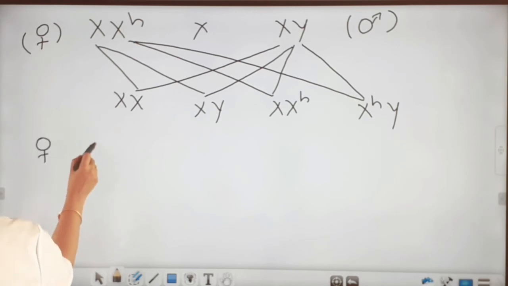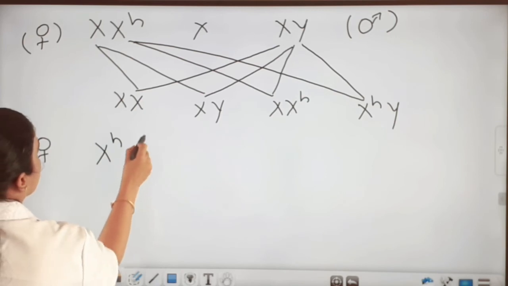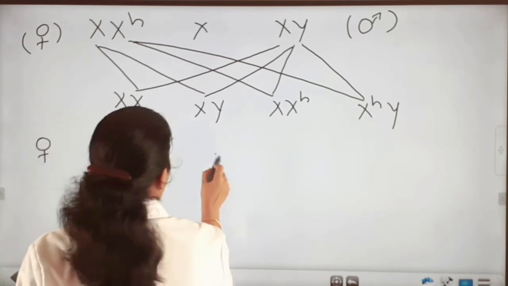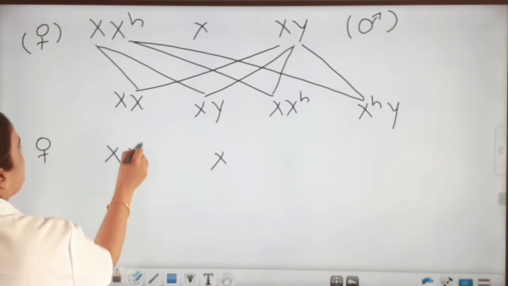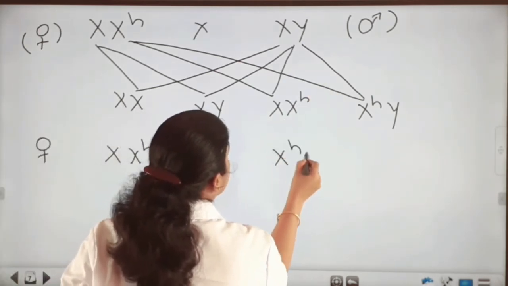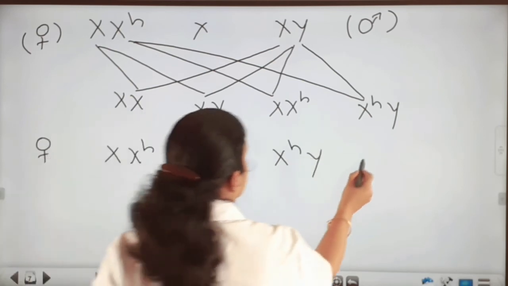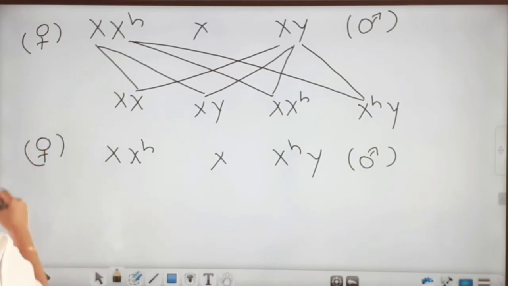Now we can see another cross. When a carrier woman marries a diseased male, what will be the possibilities?